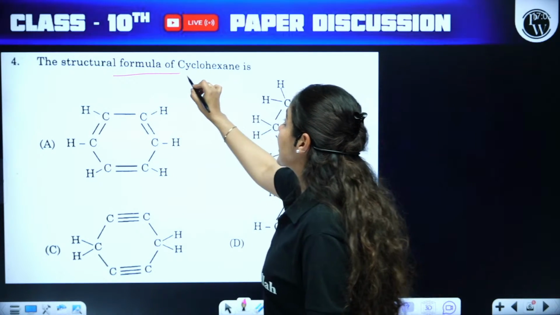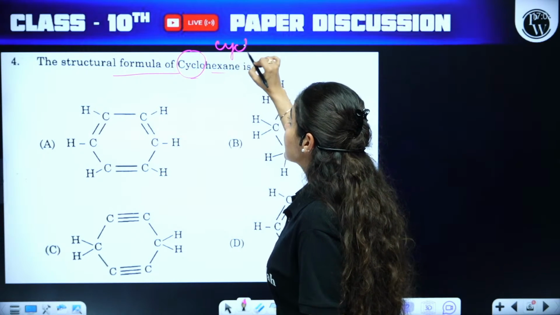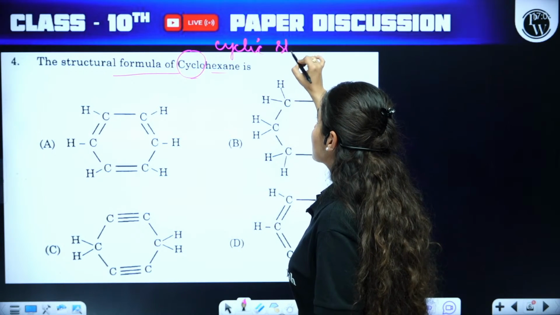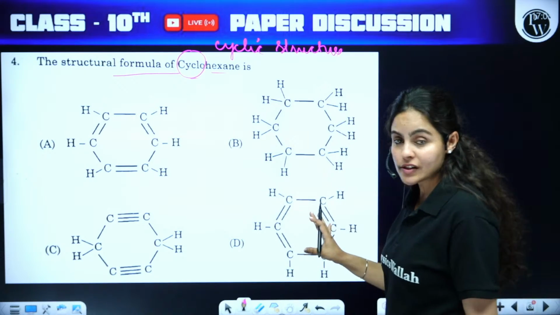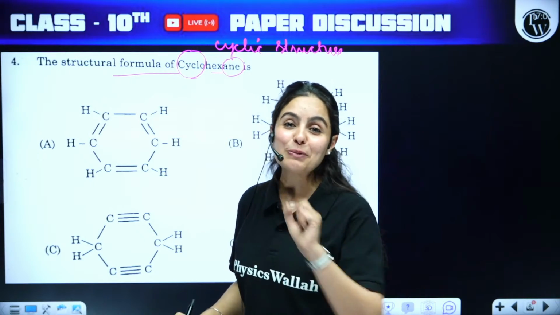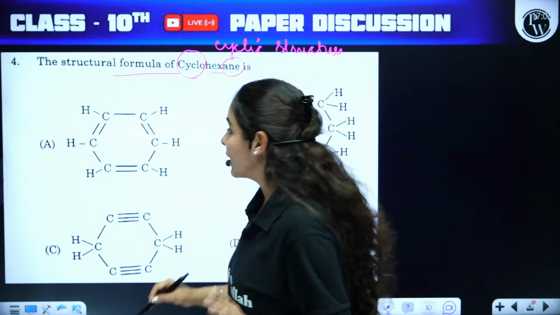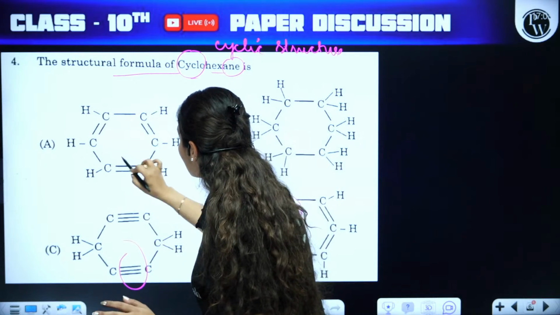Structural formula of cyclohexane. Cyclo means cyclic structure, and cyclic structure means closed structure. As you can see, all the options are closed. And it's ane, which means single bond. It's a part of alkanes. In other options, you can see double bond, triple bond, double bond.